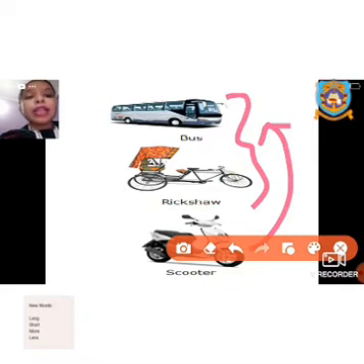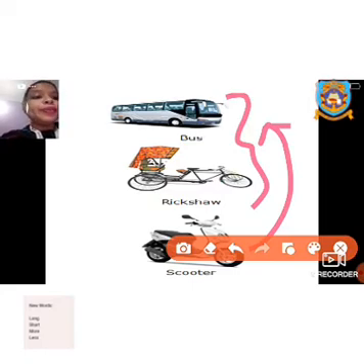The scooter will travel faster than a rickshaw, but it will travel at less speed than a bus. So if you have to go from one place to another, if you are going a long distance, you are taking a bus. If you are going a medium distance, you are taking a scooter, and if you have to travel a very short distance, you are taking a rickshaw. Depending upon the distance, you are using the vehicle to travel from one place to another, because all three vehicles have different speeds.